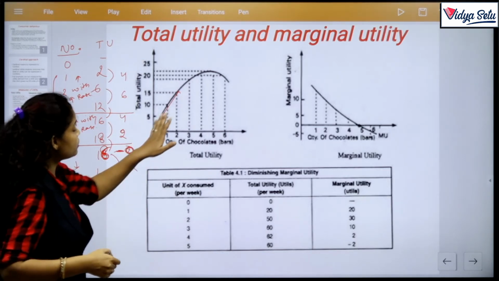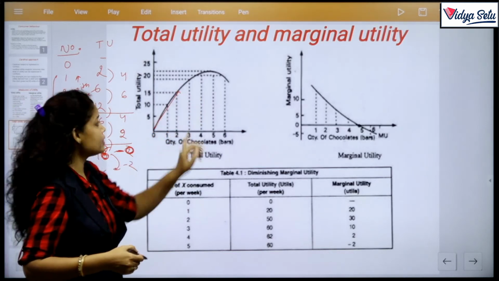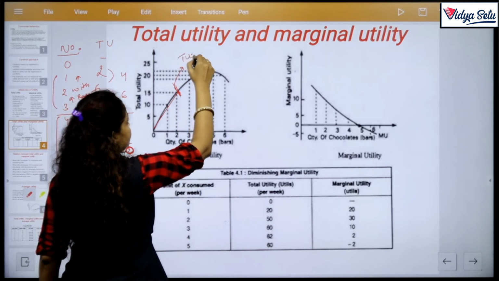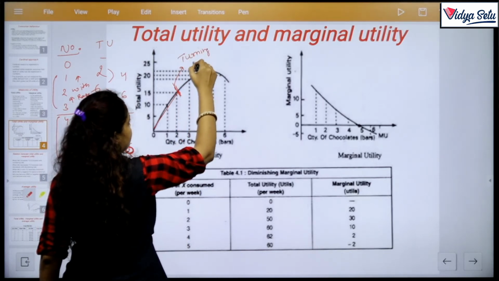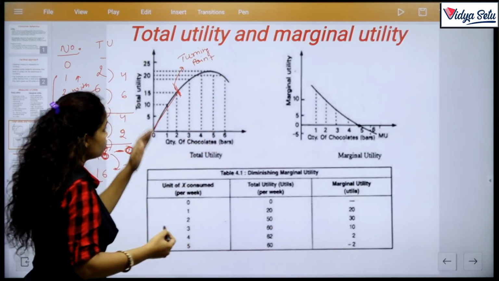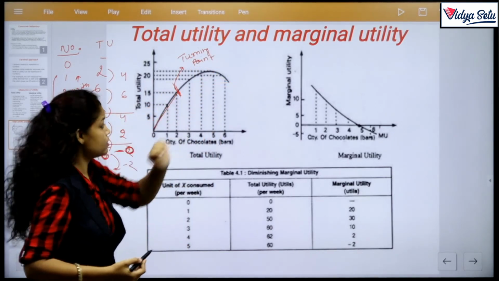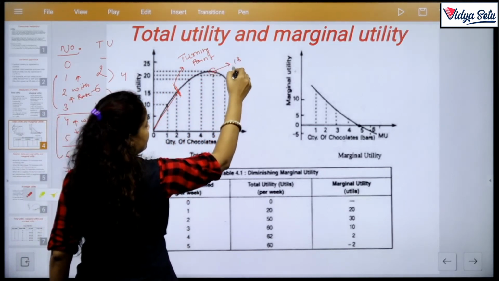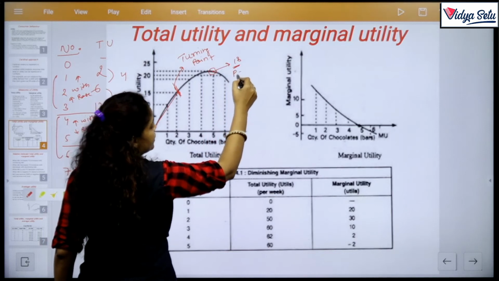So the curve will slope: first one increases with increasing rate. Now this will be the turning point, from increasing rate to decreasing rate. So the curve is like this. Clear? And the point of full satisfaction is 18.